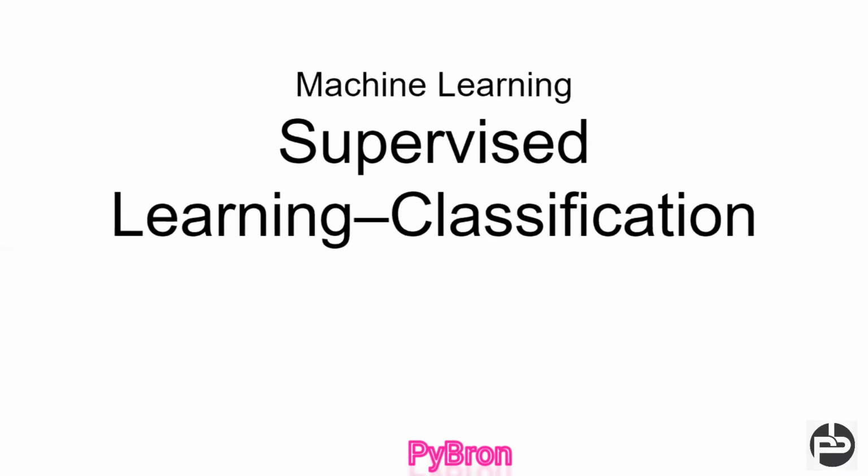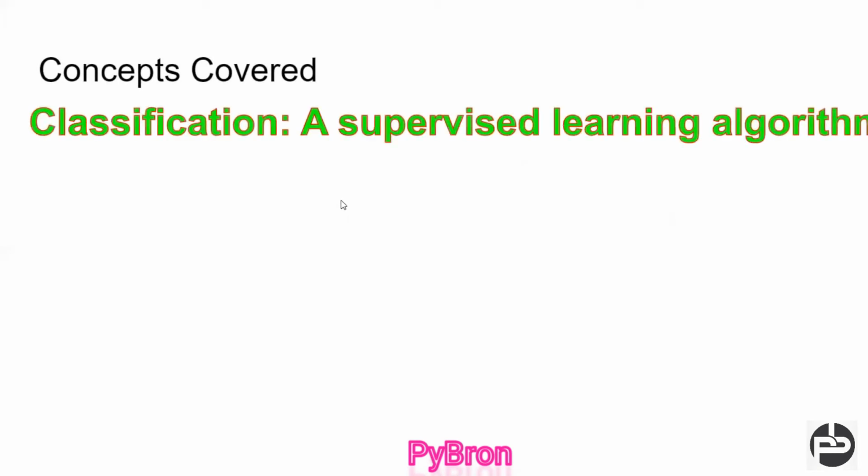Before we start, I would like to recap what we discussed in our previous session. We discussed linear regression, we solved some classic regression problems, we also saw ridge regression and lasso regression, and we implemented some EDA techniques, which we can apply before any machine learning algorithm. Now in this video, we are going to see classification, a supervised learning algorithm. Classification can be done with unsupervised algorithms also, but right now we are going to discuss classification with the supervised learning algorithm.